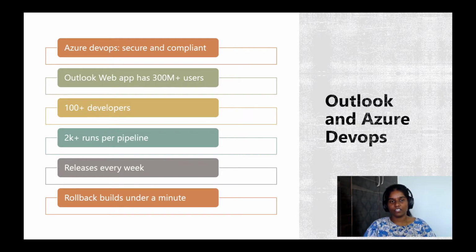Can we imagine doing these things manually? I don't think so, because it will be very tedious and error prone, and it will hamper the speed at which we operate or iterate. And these are essential steps to manage any product out there, and nothing specific to Outlook in general. So Azure DevOps comes to our aid here, which will help us in automating or defining these activities so that we can iterate faster.